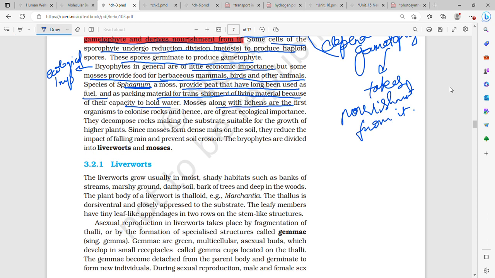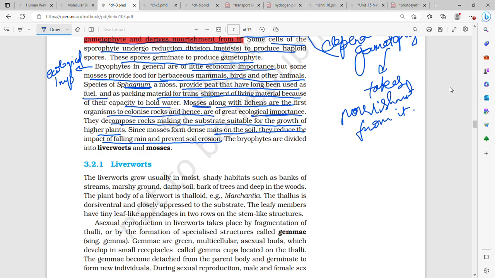Then mosses along with lichens are the first organisms to colonize rocks and hence they are of great ecological importance. They decompose rocks making the substrate suitable for the growth of higher plants. Since mosses form dense mats on the soil, they reduce the impact of falling rain and prevent soil erosion.